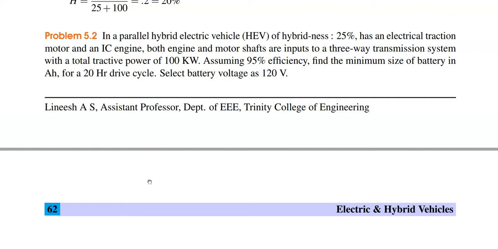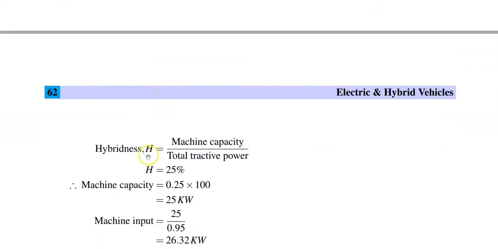Select battery voltage as 120 volt. Here the total traction power is given as 100 kilowatt, so we don't know the ratings of the engine and the motor. We have the definition: hybridness is the motor capacity by total tractive power. So the machine capacity is unknown, but the total tractive power is given.